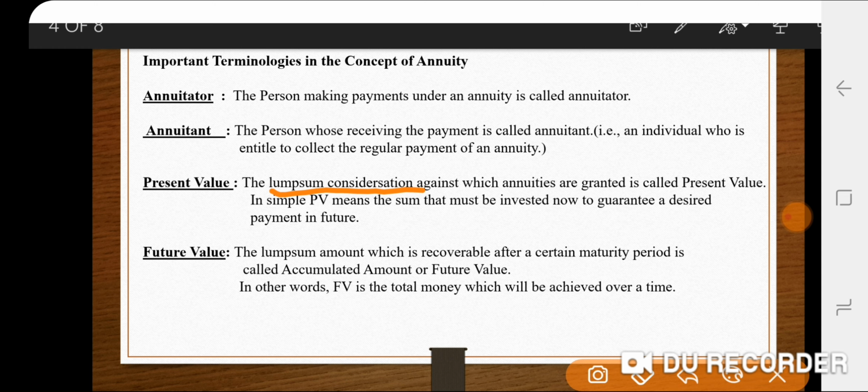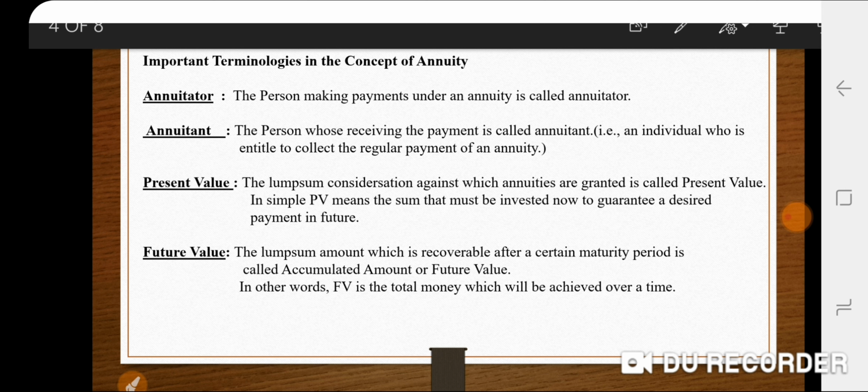Based on this lump sum consideration, they will split your monthly payments. That will be the annuity, right? So here present value means whatever monthly or yearly payments you are making to get the benefit at last, that means to get the benefit after a certain time period.